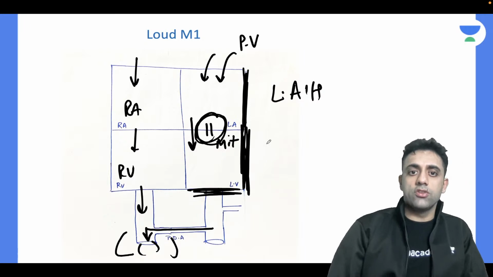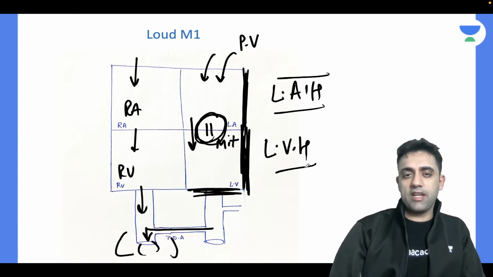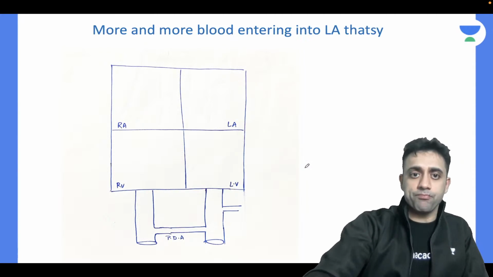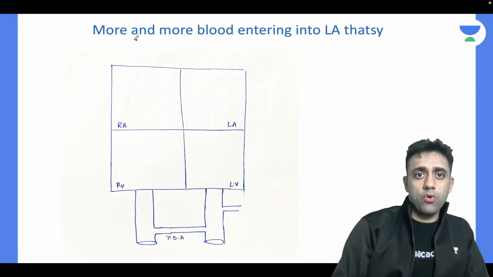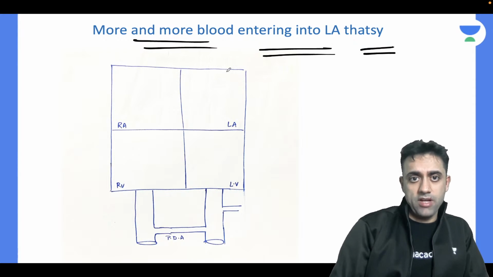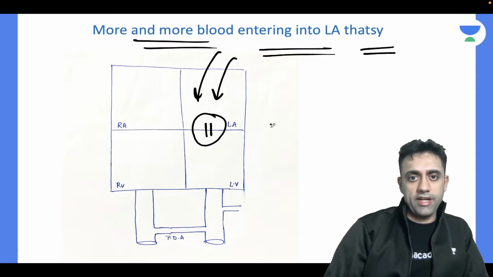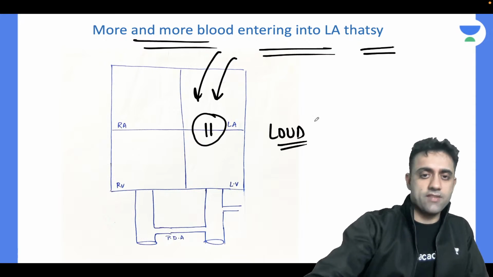I will make a video. So we'll get left atrial hypertrophy and left ventricle hypertrophy in a case of PDA, and of course we'll get a loud M1. Okay, let's move ahead. Very good. See, more and more blood entering the left atrium, when more and more blood enters the left atrium, the M1 will be loud. Okay, that is the first point.